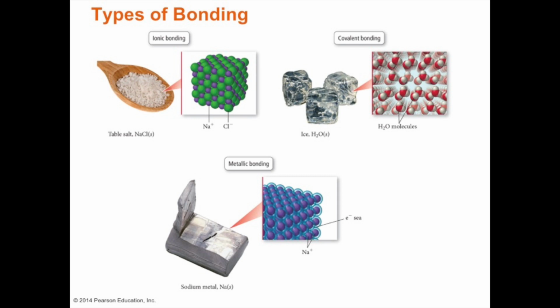We have covalent bonding, the sharing of electrons between two H atoms and one oxygen atom to form H2O, water molecules. Or we can also look at sodium metal itself, which forms metallic bonds, and we have a sea of electrons going around the